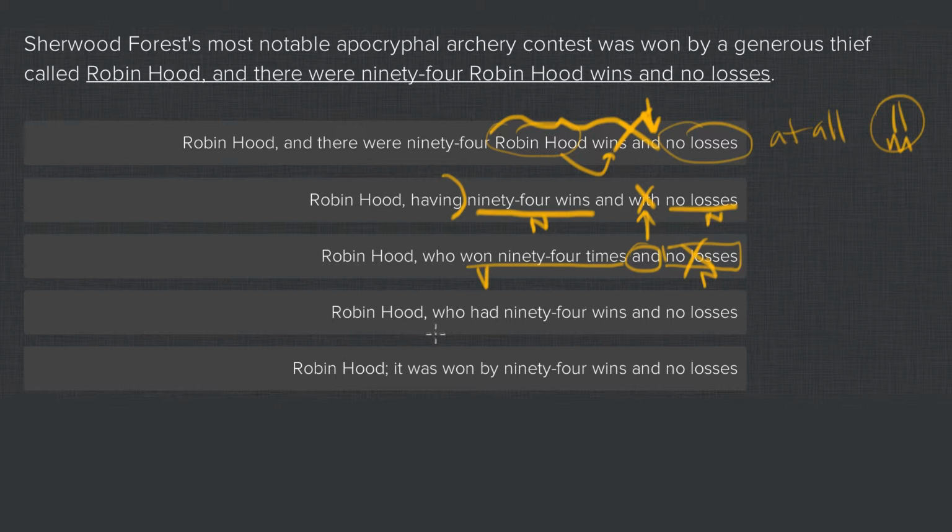This one works. Robin Hood, who had, this is the last word before the parallelism, 94 wins, that's a noun, and no losses, that's a noun, and it makes sense. So that's probably going to be our right answer.